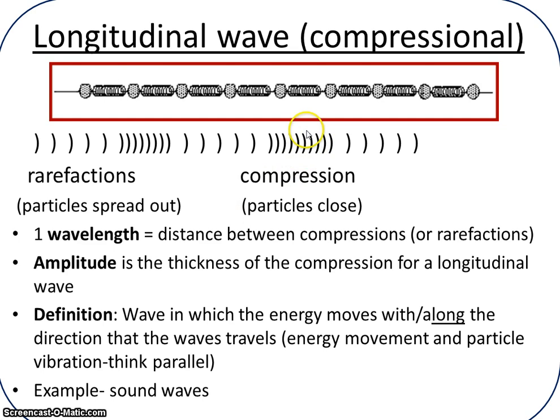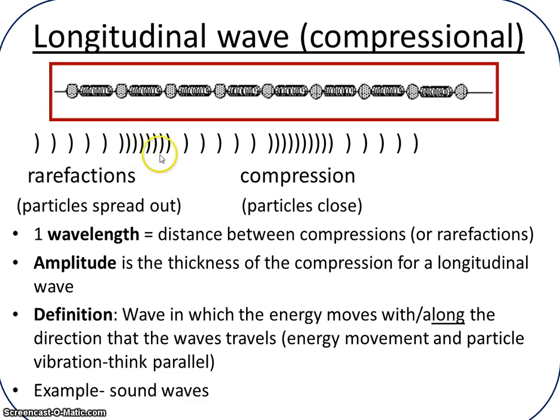When it's compressed, we call it a compression. So that's what we have right here, a compression. And the particles are pushed together or squeezed together. When it's relaxed, we call that a rarefaction, when the particles are spread out, they're less dense. The wavelength is from compression to compression or from rarefaction to rarefaction. The amplitude is thought of as how thick the compression is. All in all, a longitudinal wave is a wave in which the energy moves in the same direction that the particles move.